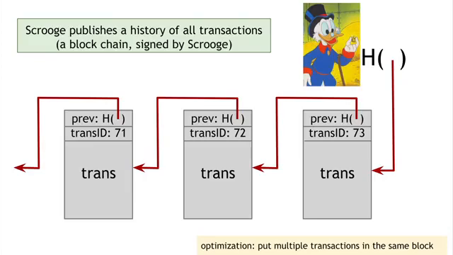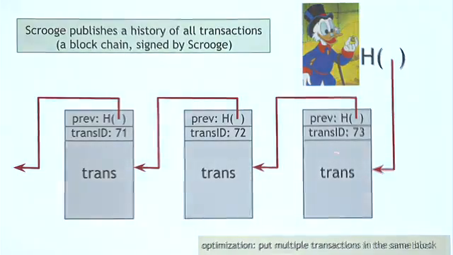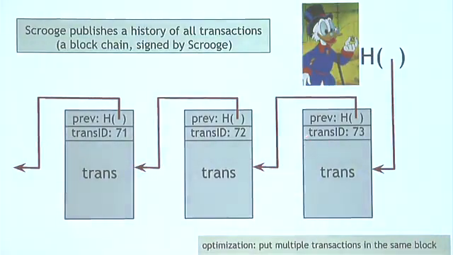Okay, so this is a little bit more complicated in terms of data structures, but here's one of the key ideas, that Scrooge is going to publish a history of all the transactions that have happened. This will be a blockchain, that data structure we talked about before, and it will be digitally signed by Scrooge. And it looks like this, of course. It's a series of blocks, data blocks. Each block will have one transaction in it. This block has the transaction with transaction ID number 73. And it has the contents of this transaction, and then there's a hash pointer to the previous block in the history.